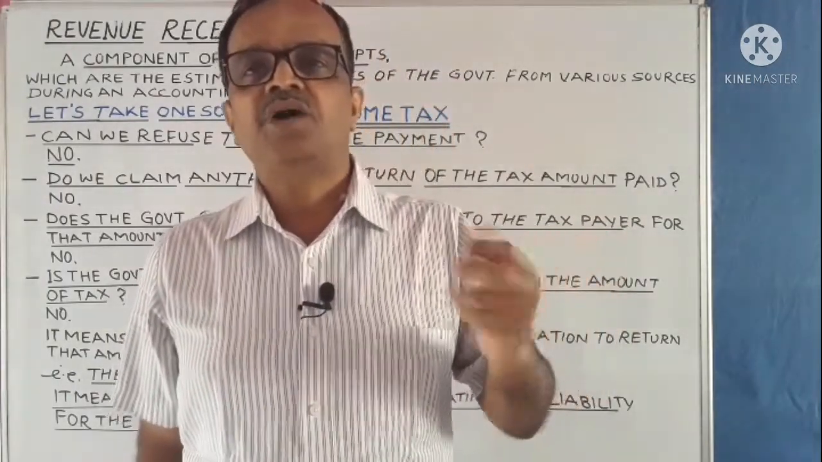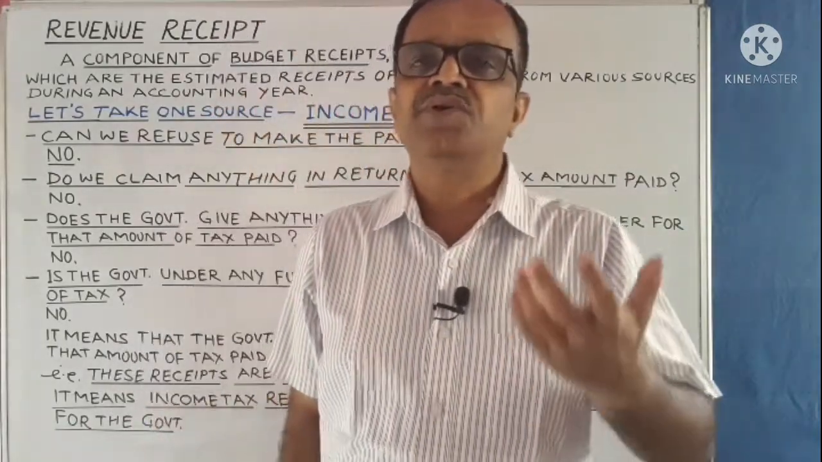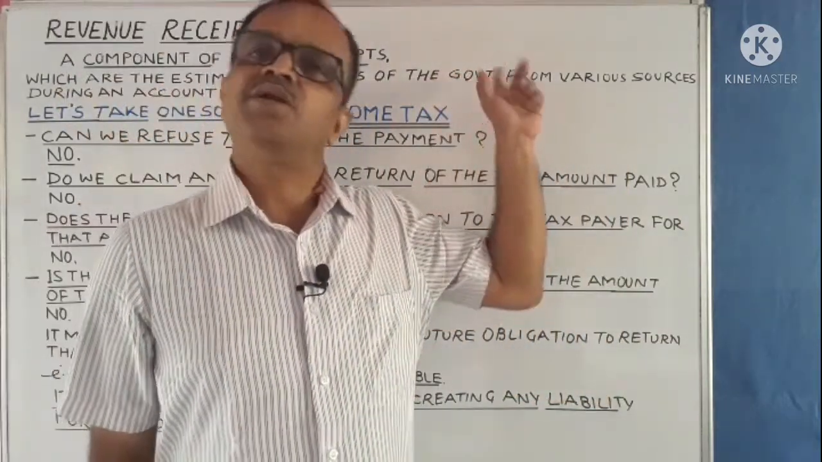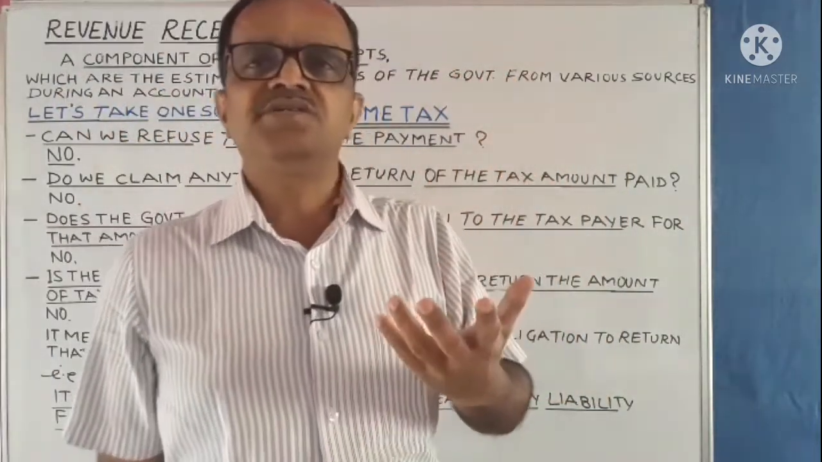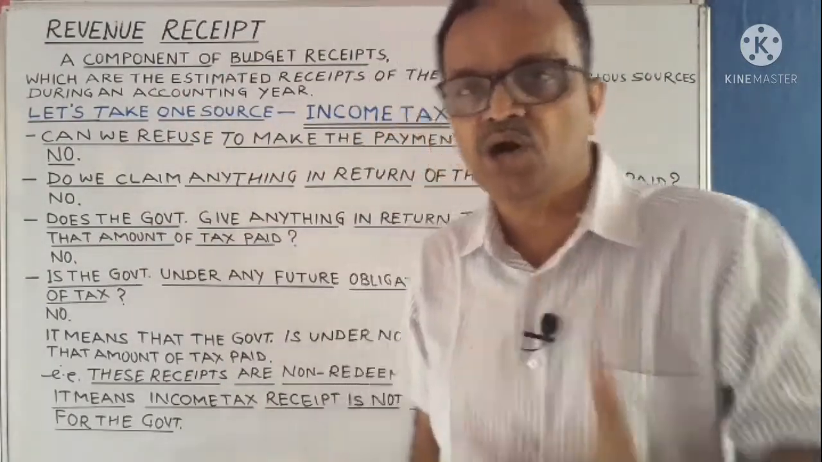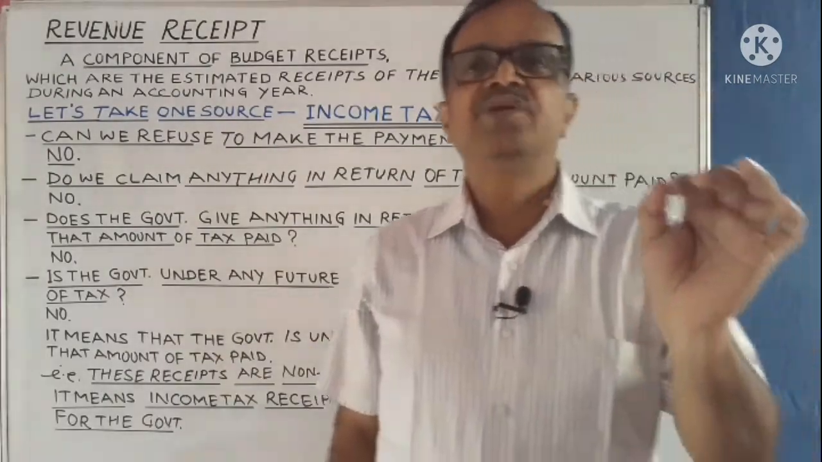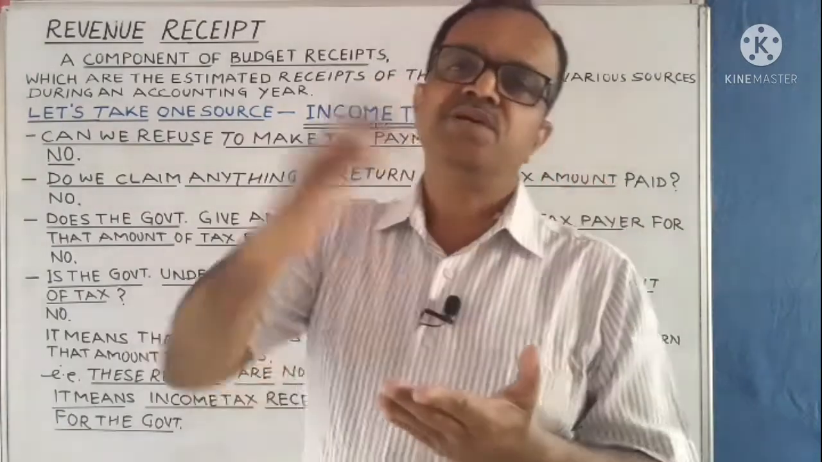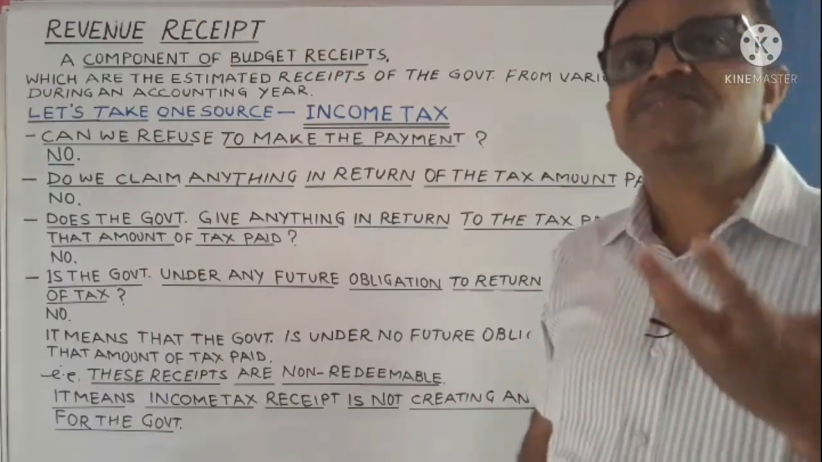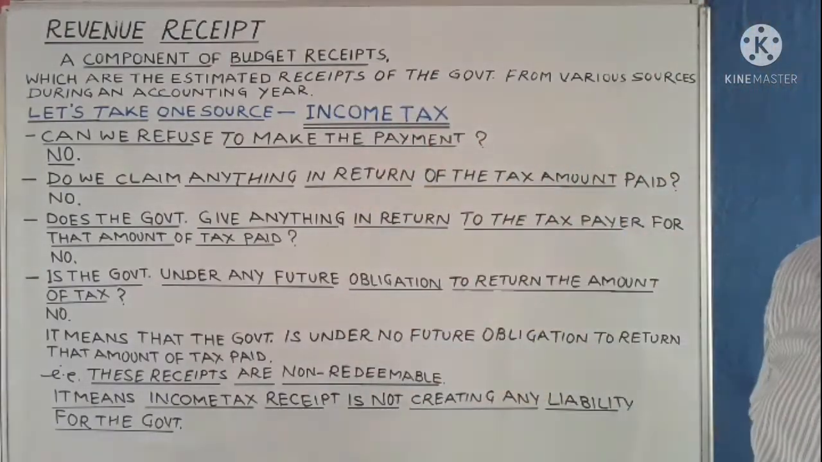In my last video, I explained the budget receipts, that is one of the components of government budget, whose description is given in the description button above. What is budget receipt? Budget receipts are those estimated receipts of the government that come through various resources during an accounting year, and one of the components of that budget receipt is revenue receipt. Let's take one source of budget receipt, that is income tax.